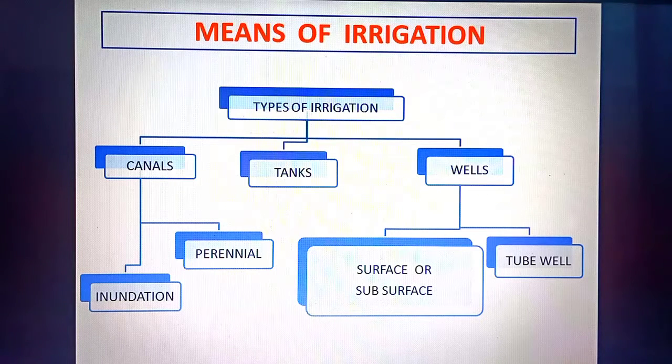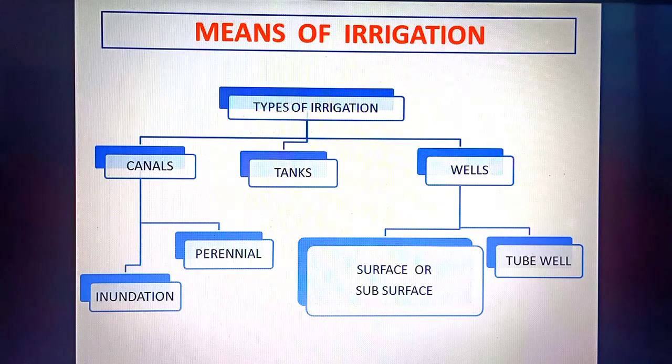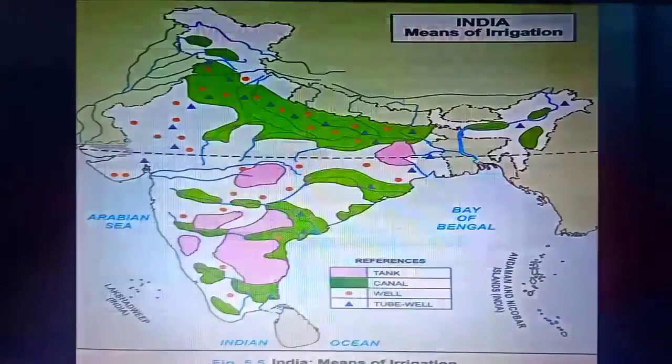See students, there are several other modern means which are not used very frequently, but they are also now being used in India, like sprinkler irrigation and other modes of irrigation, which we will discuss later in the chapter. But these means of irrigation are the most common means used all over the country, especially for growing crops in the dry season in dry areas. So now let's move and see the map.